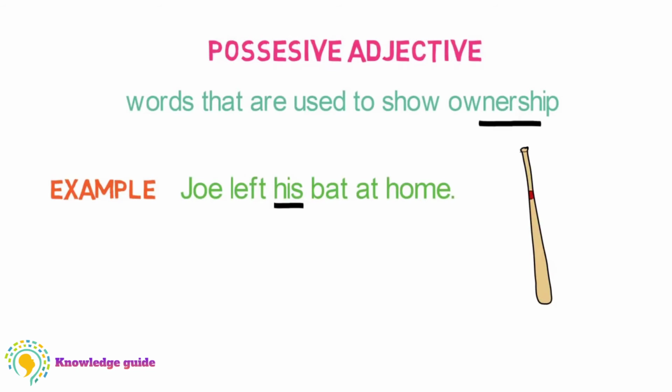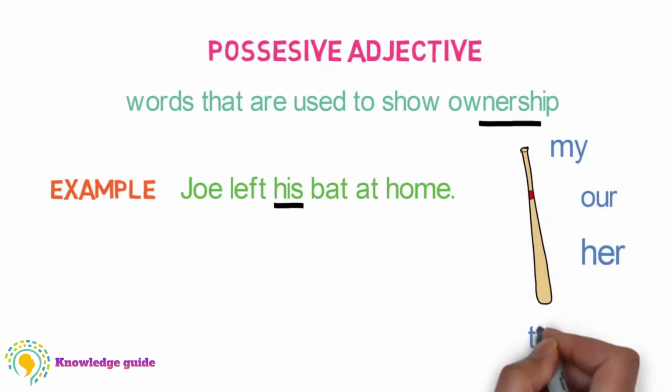It is a possessive adjective. Some more examples are my, our, her, and their. These kinds of words seem like pronouns, but there are differences between pronouns and possessive adjectives. So let's discuss them more properly.